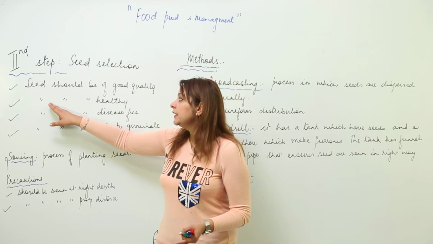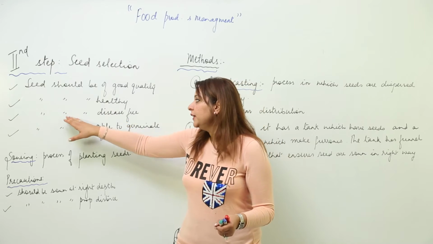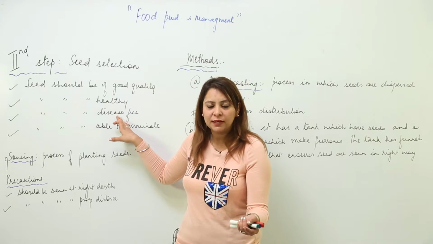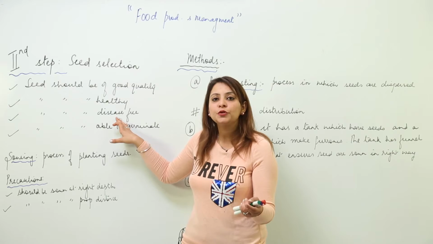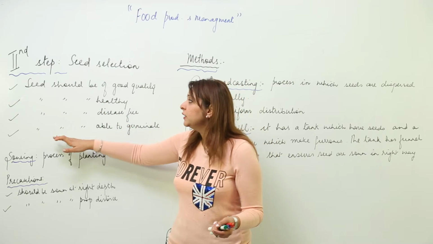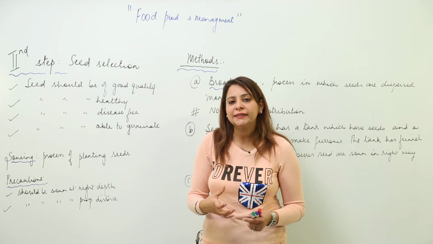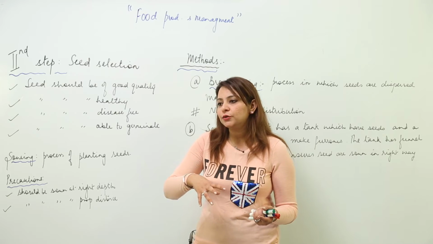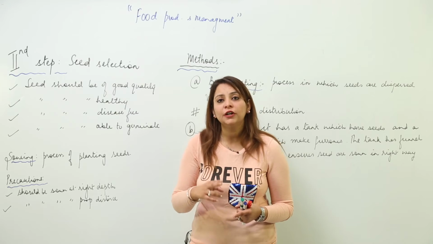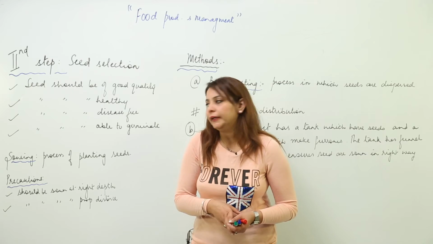Second, the seed should be healthy. That means it should be able to grow well. Third, it should be disease free. Obviously, we don't want our crop to be infected with some disease. We want our crop to be very healthy. And the seed should be able to germinate well. That means if we provide everything to a seed, it should give a good yield. So these are the characteristics which we are looking for in a seed, and they must be fulfilled. Then only are we going to get a good yield.